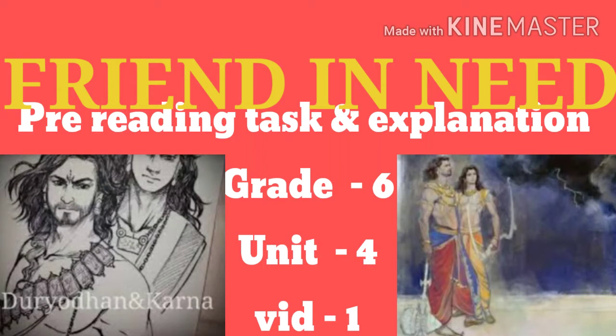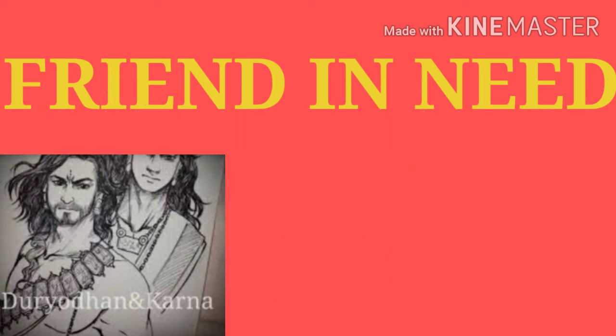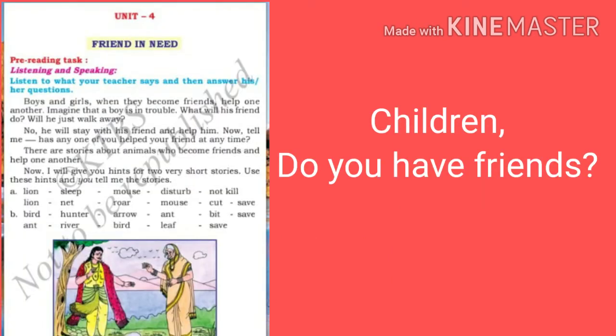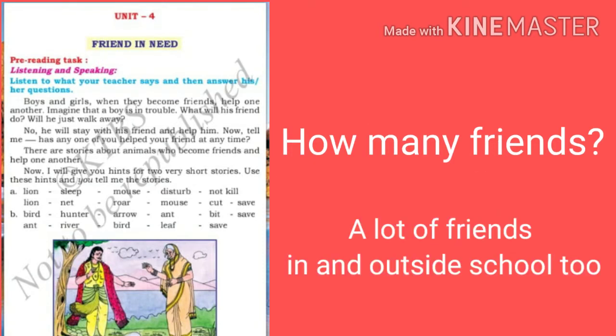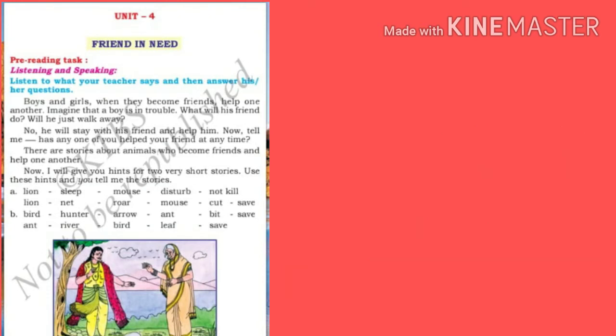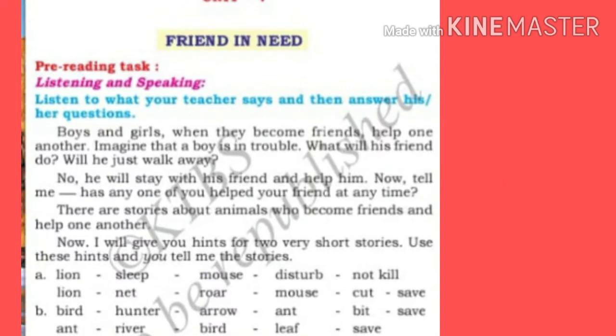Students, today we'll start a new lesson under Unit 4 Prose section named Friend in Need. Children, do you have friends? Yes. How many friends? A lot of friends, in school and outside also. Too good. Very good. So, children, today let's start the pre-reading task.